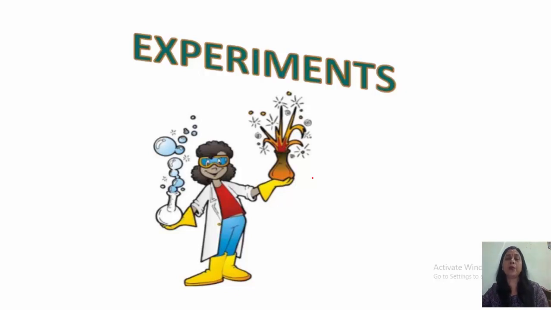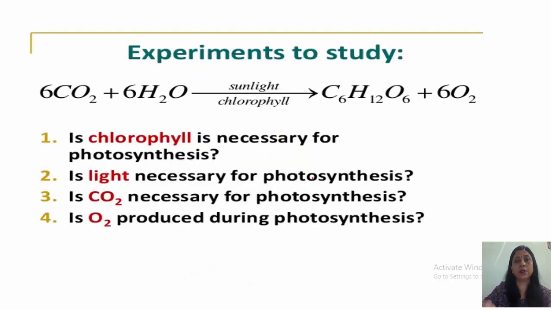Now there are a few experiments that we have to study which are related to the process of photosynthesis. Number one, to show that chlorophyll is necessary for photosynthesis. Number two, light is necessary for photosynthesis.